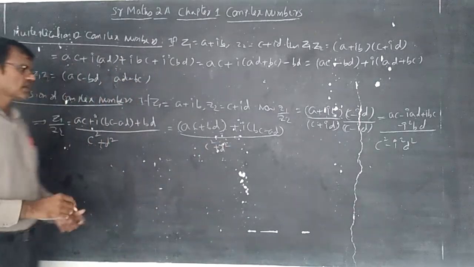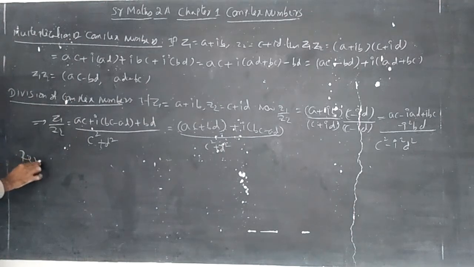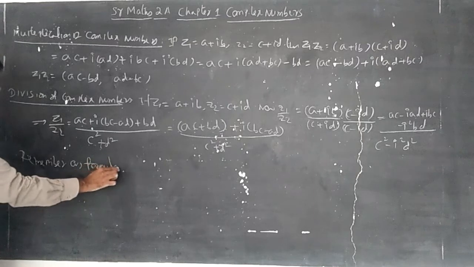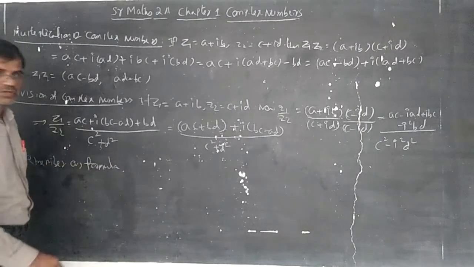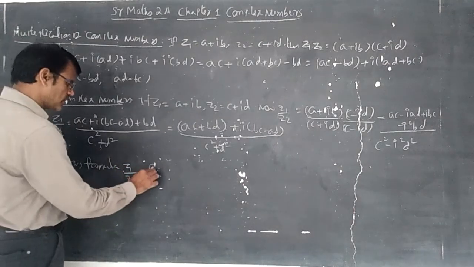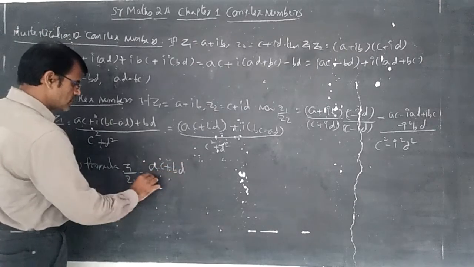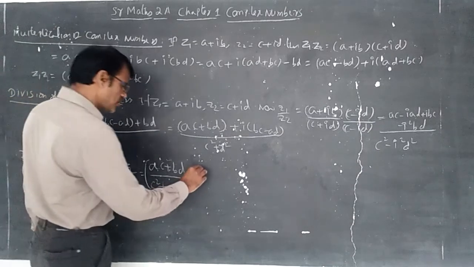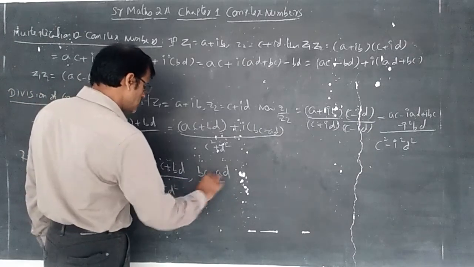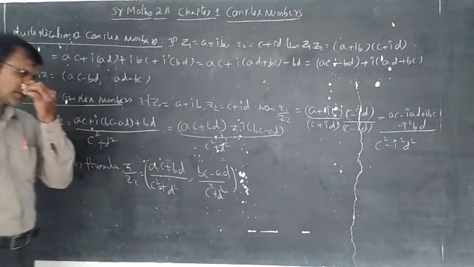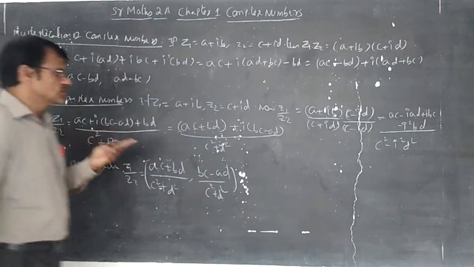This is the division of complex numbers. This Z1 by Z2 you can remember as a formula. Otherwise, if you don't know this formula, whenever you face Z1 by Z2 you should write out the rationalization. If you forget the formula, no problem. Z1 by Z2 is indicated like this, students: (AC plus BD by C squared plus D squared, BC minus AD by C squared plus D squared). This is the notation of Z1 by Z2.